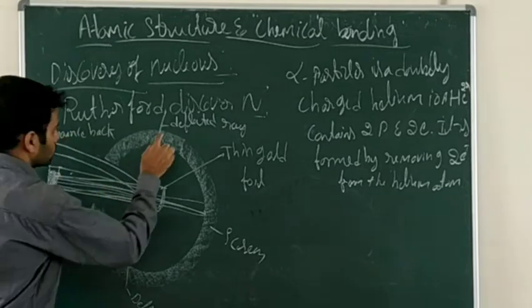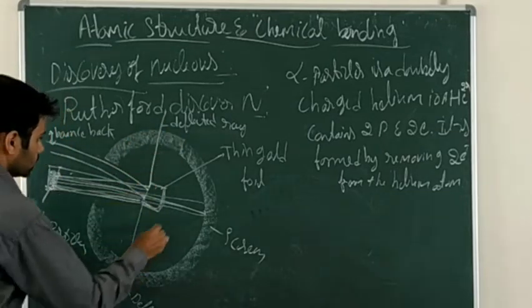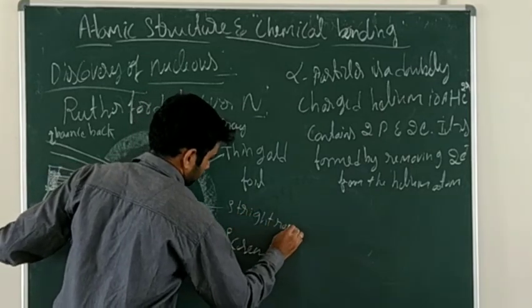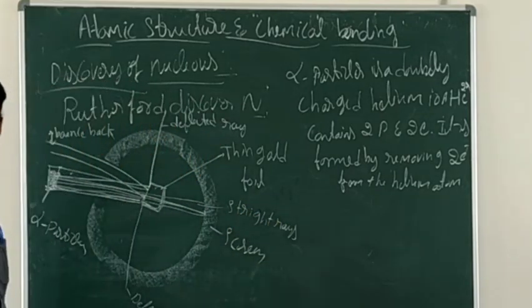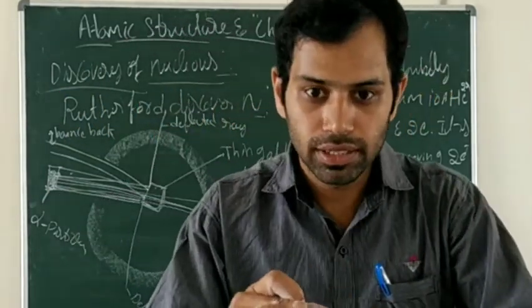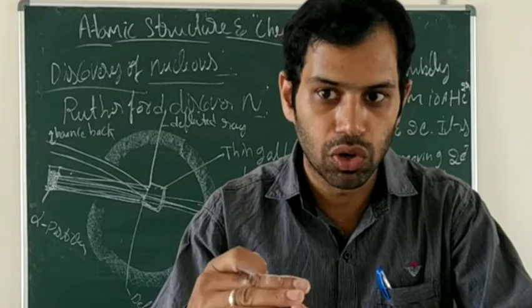This is a bounce back. This is a deflected ray, and these are straight rays.